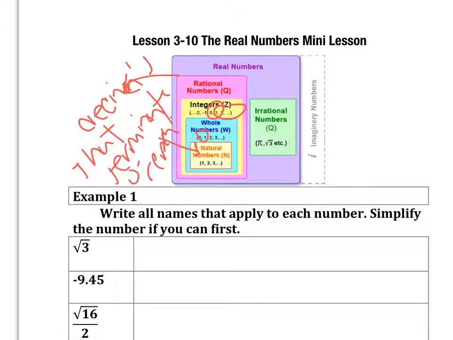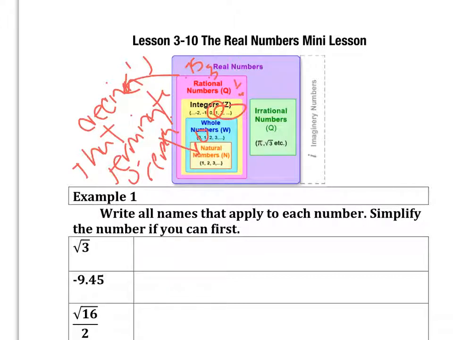A few examples of rational numbers: 1/4 would be a rational number. 0.75 would be a rational number. 0.3 repeating would be a rational number. So any of those are rational.